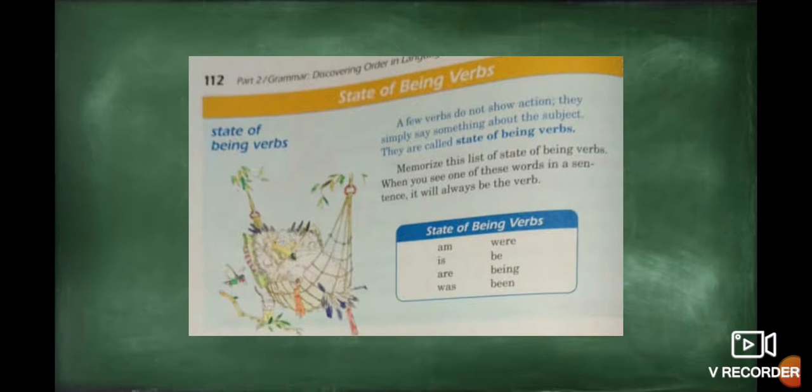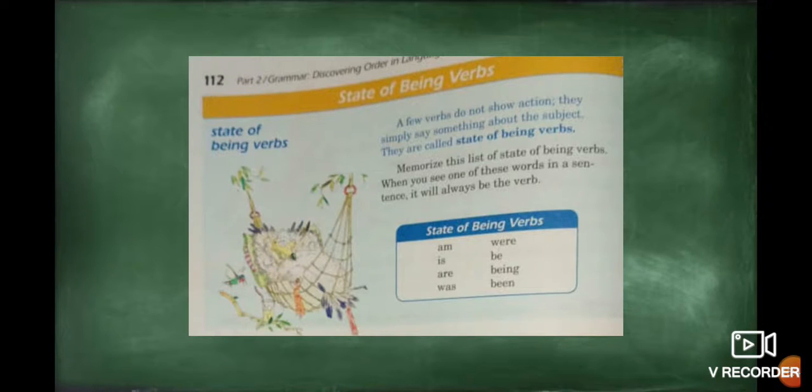Okay, let's repeat. Am, is, are, was, were, be, been, and being. Yes? Okay. And you try to learn. I tell you, similar to a song, you try to repeat in that form because it's very easy to memorize. Yeah? Okay, so let's start. 1, 2, 3.